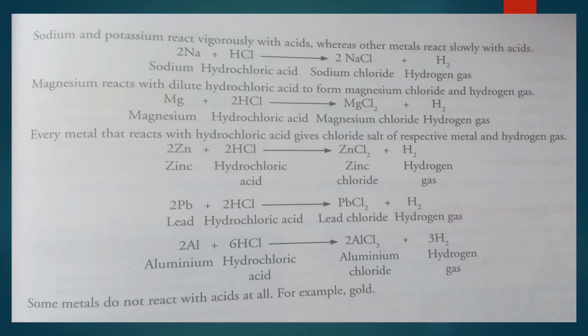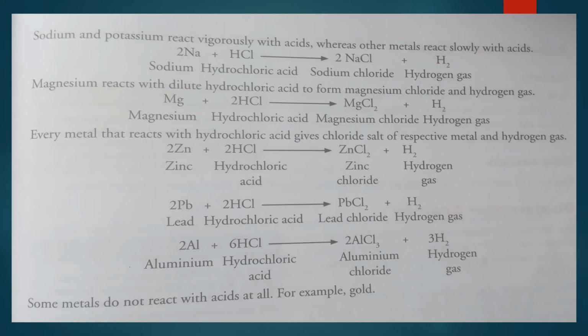Similarly, magnesium also reacts with dilute hydrochloric acid and forms the salt magnesium chloride and hydrogen gas. Every metal that reacts with hydrochloric acid gives the chloride salt of the respective metal and hydrogen gas.